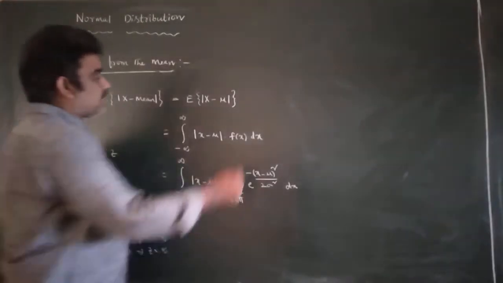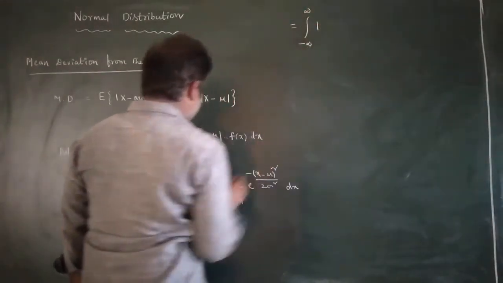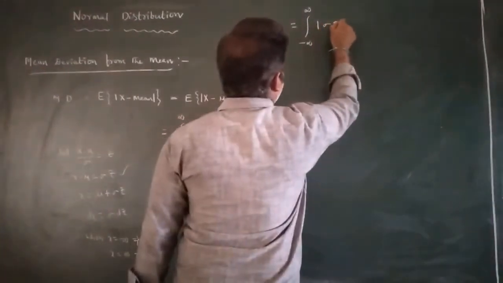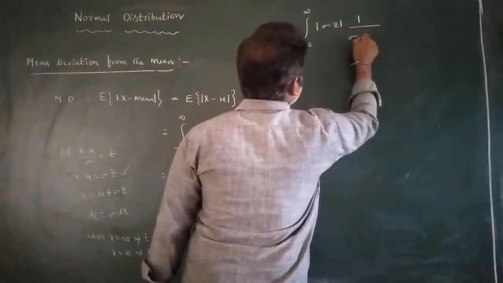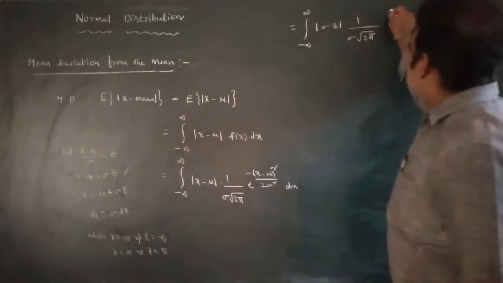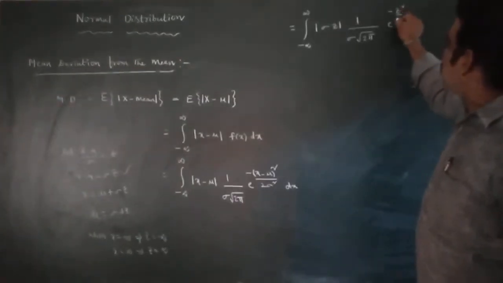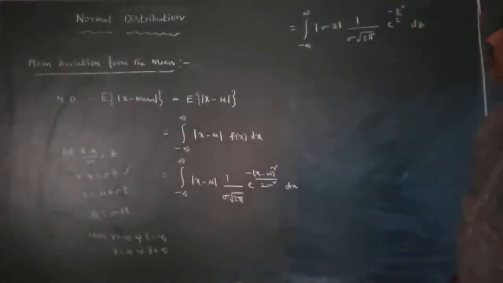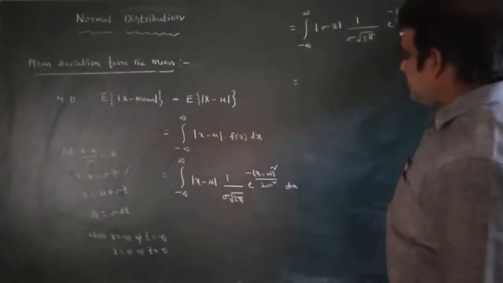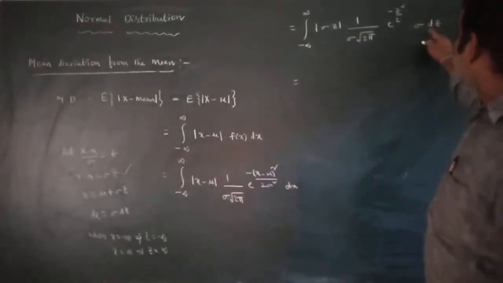So, the integral becomes integral minus infinity to infinity, where modulus x minus mu is replaced by sigma z. So, modulus sigma z into 1 by sigma root 2 pi into e power minus z square by 2, since x minus mu by sigma is replaced by z, of dz. Here sigma is constant. And dx is replaced by sigma into dz.